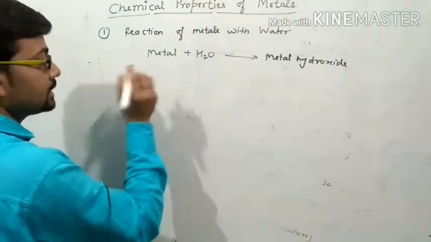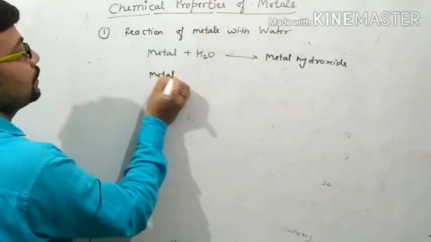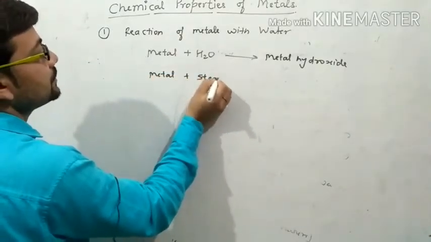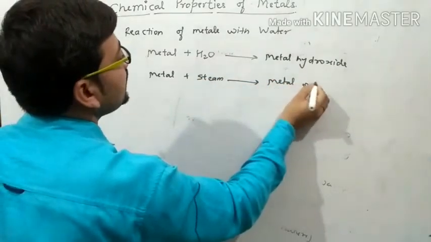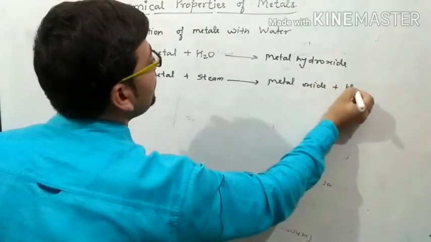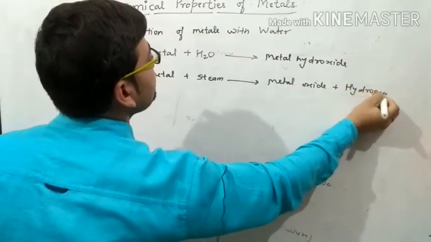But in some cases, when metal reacts with steam, then it forms metal oxide with the production of hydrogen gas.